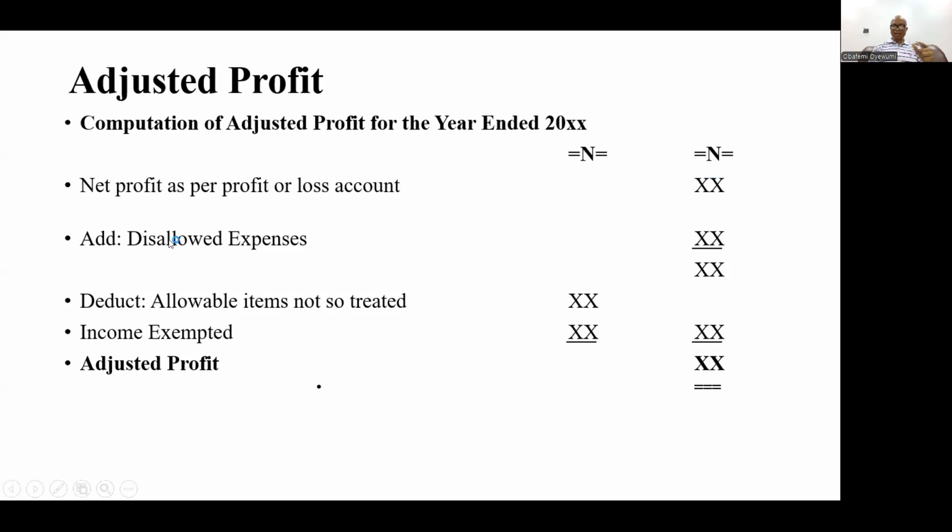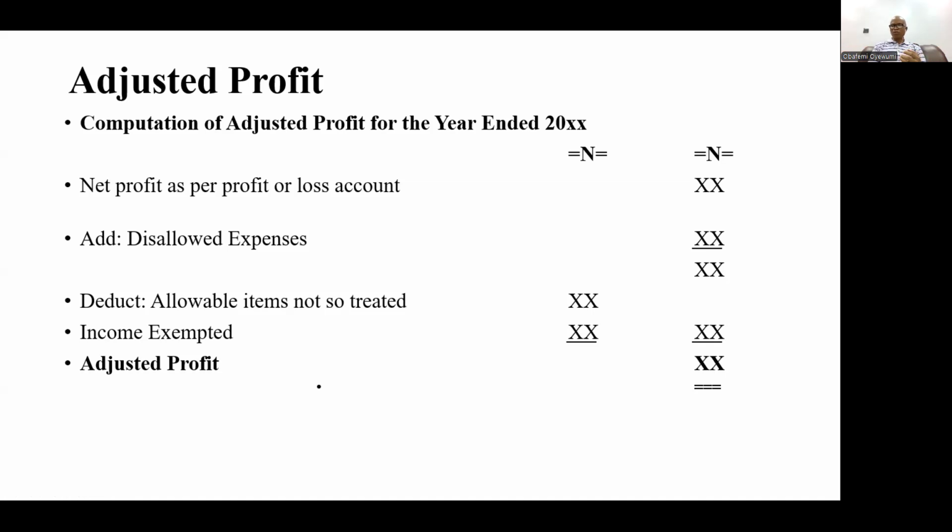Then you also add disallowed expenses, like some of them we were given earlier on: depreciation and all whatnot. Then you want to deduct expenses that are allowable but probably have not been treated as such, so you're going to bring them here. Maybe some incomes that are exempted will also have to be deducted from it.